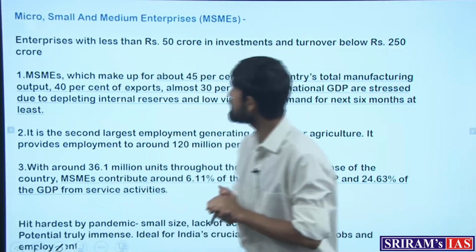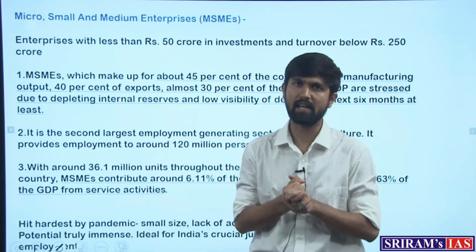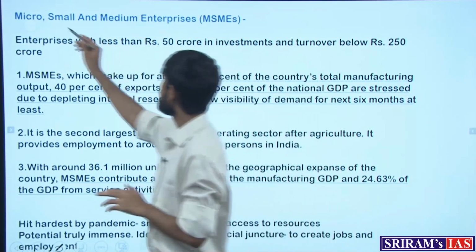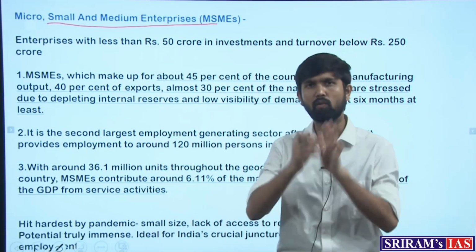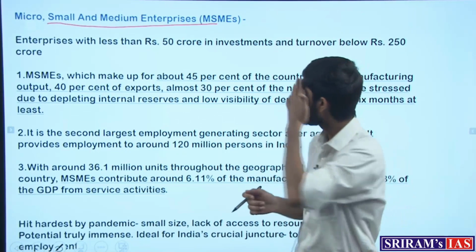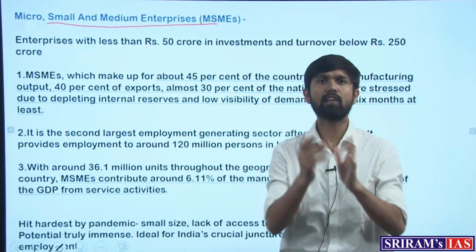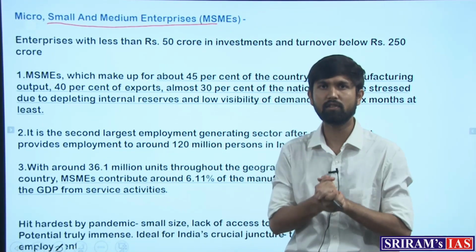First of all, let's ask what are MSMEs, or when we say micro, small and medium enterprises, what are these? Are these companies? If these are companies, what are the characteristics of these companies?